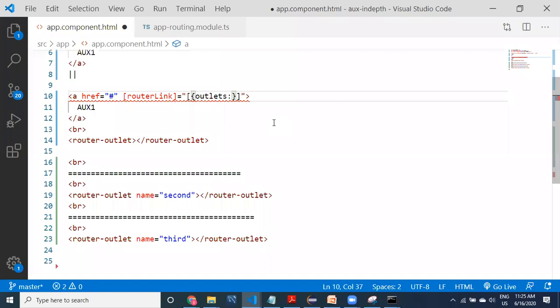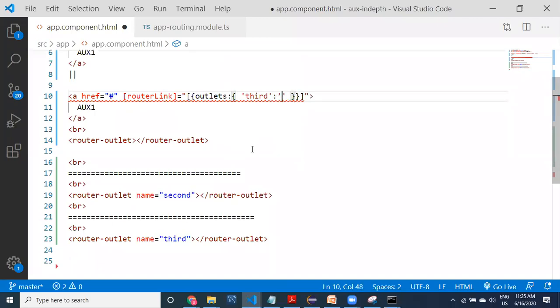Outlets is the key, and for this key you need to provide a JSON object. Within the JSON object you provide the key, which is the outlet name. The outlet name is third. Provide single quotes, because already we opened double quotes, and within the double quotes we cannot provide double quotes.